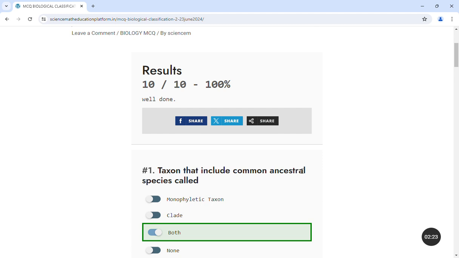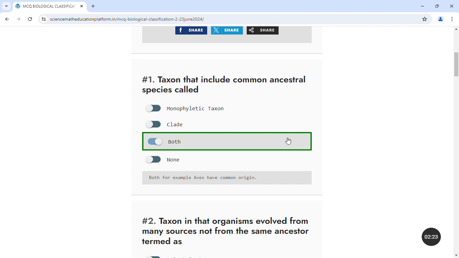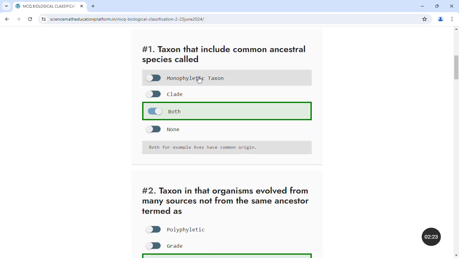Now let's discuss the questions one by one. When you perform the quiz by yourself, you will have the explanation of each and every question below it, like this. Taxon that includes common ancestral species: these two words are used for that, monophyletic taxon or clade. For example, apes. Apes have common origin.